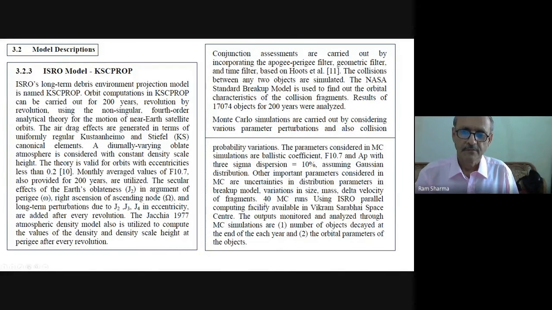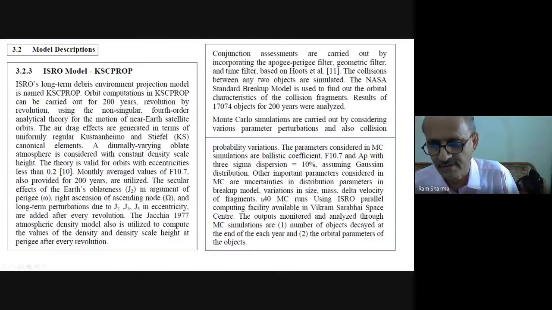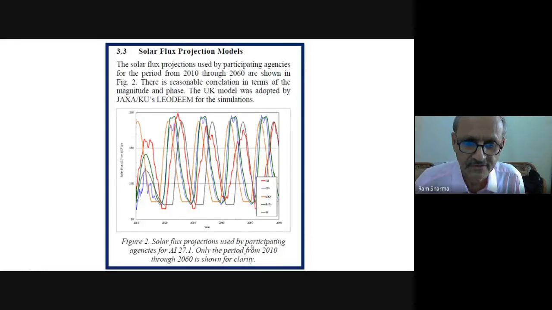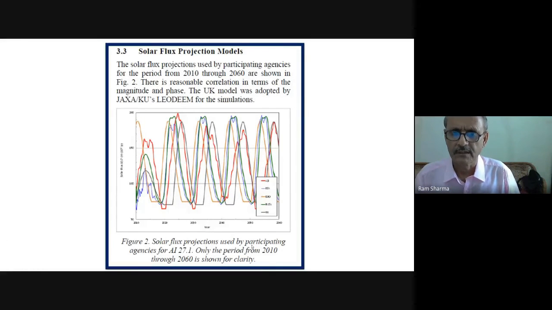And we did 40 Monte Carlo simulations because it takes a lot of computing time using ISRO parallel computing facility available in Vikram Sarabhai Space Center. Even 40 itself, it took a lot of computer time. The outputs monitored and analyzed through MC simulations are number of objects, decay at the end of each year, and the orbital parameters of the objects. So this we were monitoring. And now you can see the 6 agencies who are there.